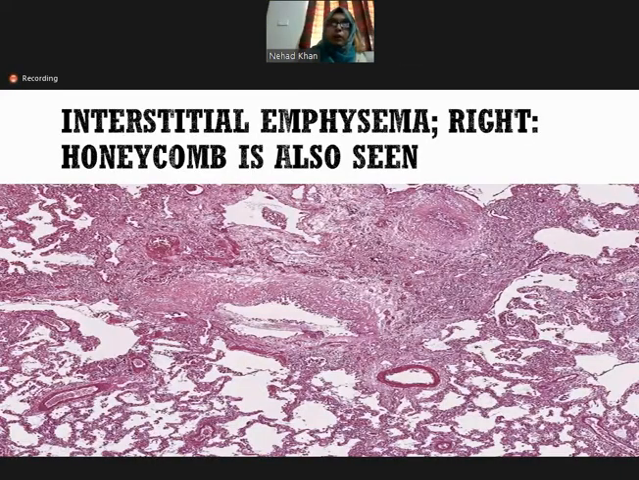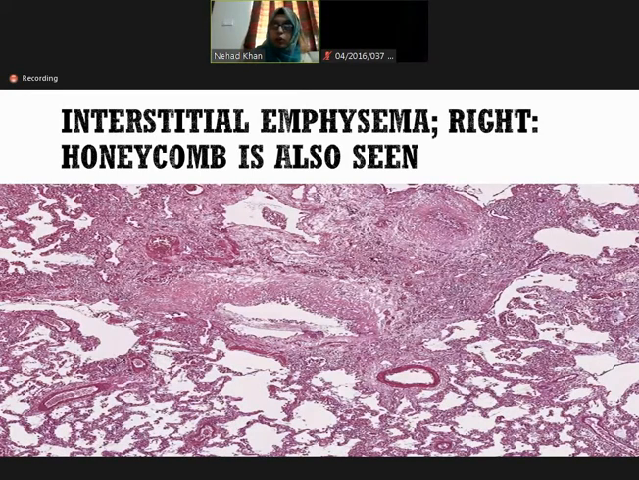Interstitial emphysema. You can see the honeycomb is also seen on the right side, and these are the air spaces. They destroyed the alveolar wall, causing the enlarged air spaces, fibrosis, and the inflammatory infiltrate.